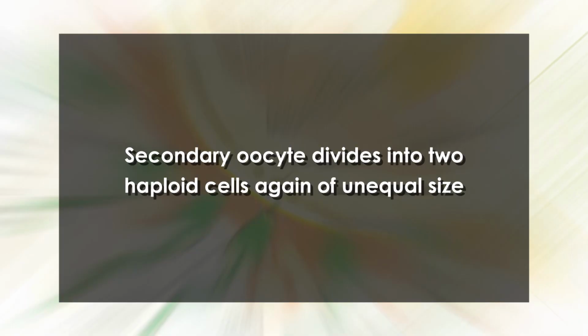However, if sperms are present in the fallopian tube, one penetrates the secondary oocyte and meiosis II resumes. The secondary oocyte divides into two haploid cells, again of unequal size. The larger is the ootid, and a very small cell that is also produced is the secondary polar body.